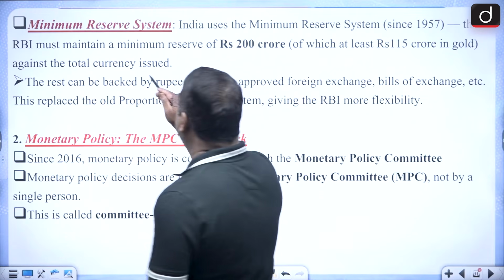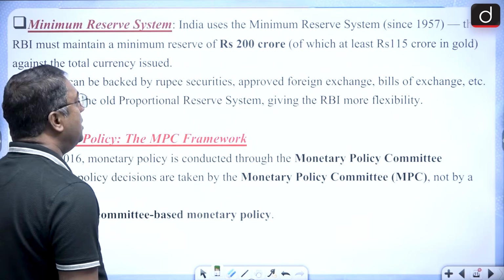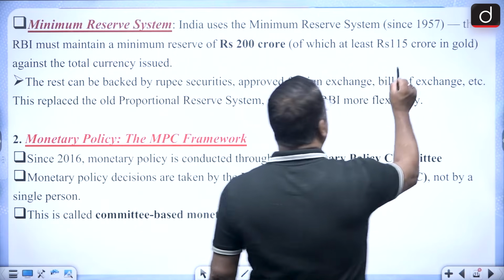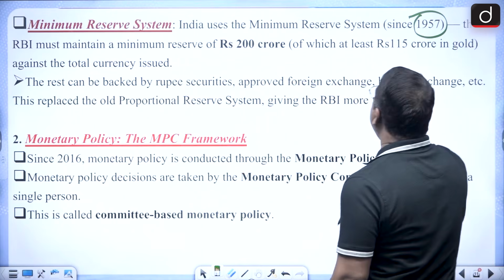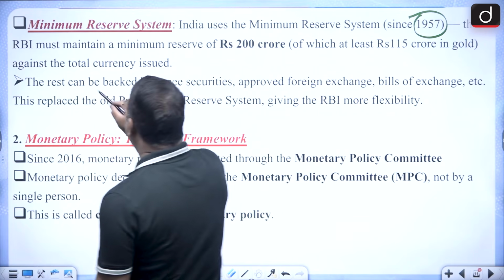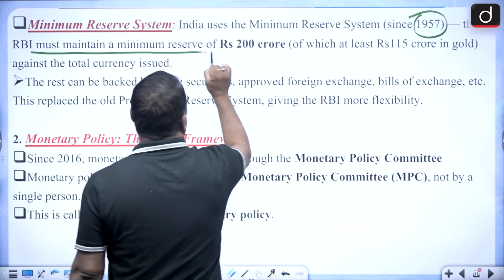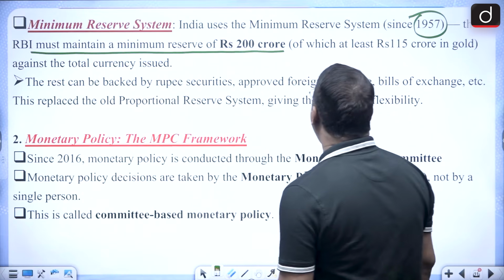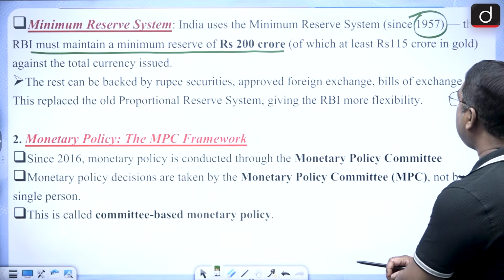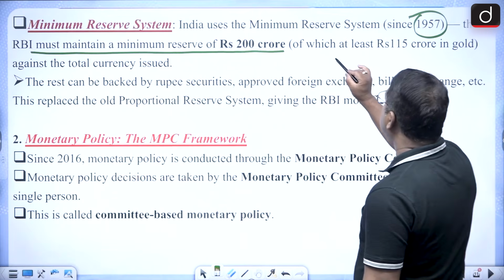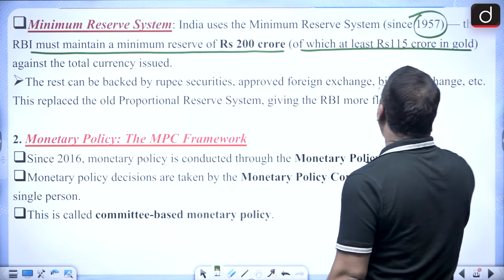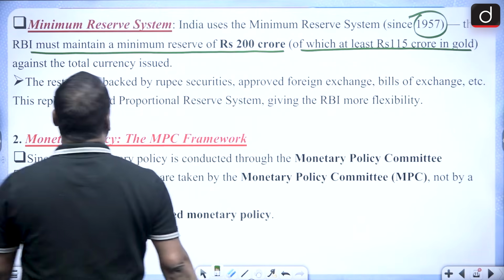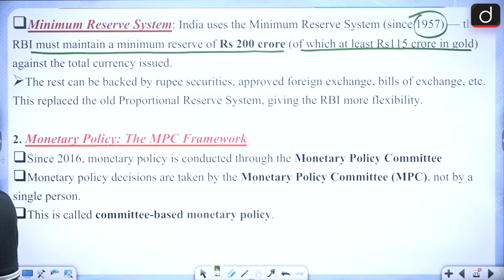Second one is the minimum reserve system. This has been used since 1957. That means the RBI has to maintain a minimum reserve of 200 crores, of which at least 115 crore must be in the form of gold, against the total currency issue. So that is what is referred to as minimum reserve.